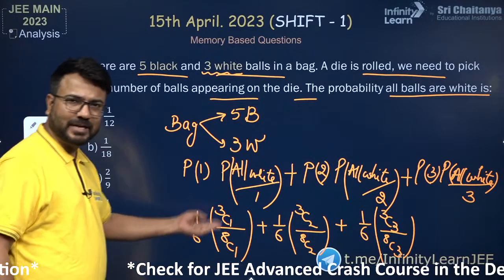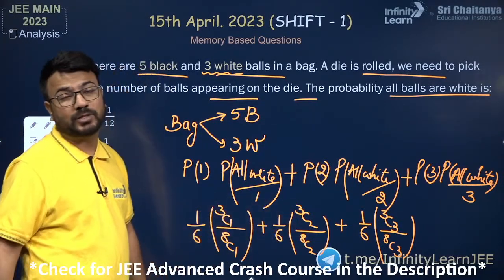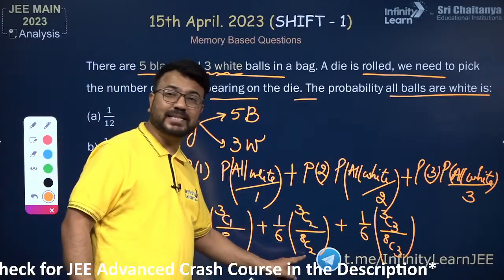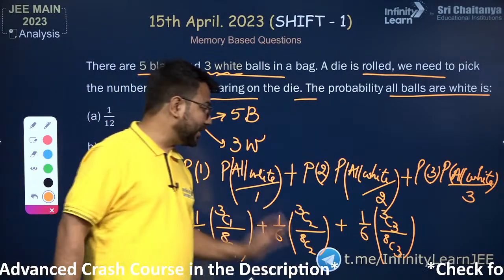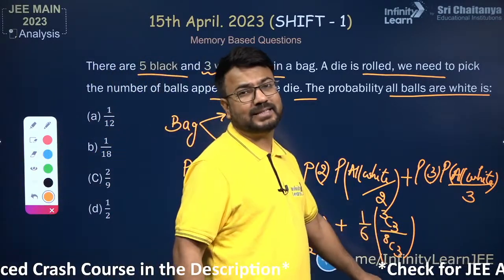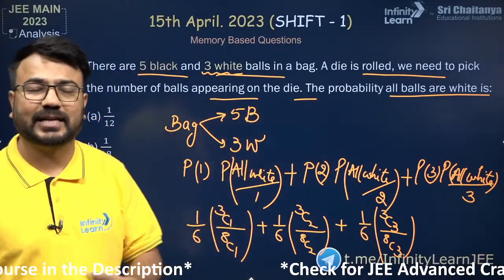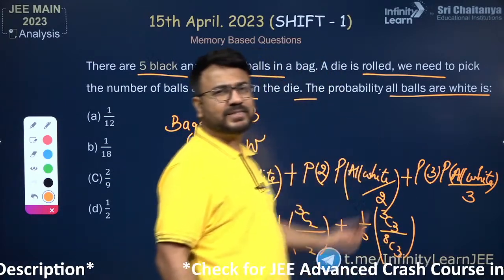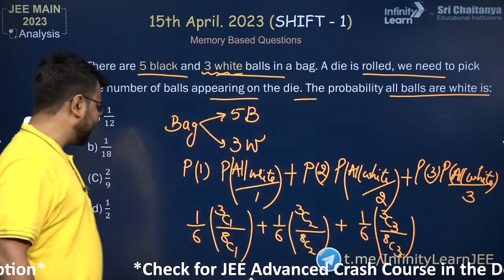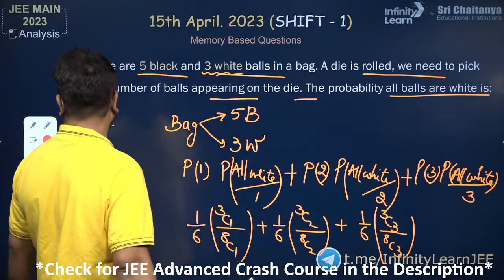This is the calculation part. 3C1 is 3, 8C1 is 8. 3C2 will be 3 into 2 upon 2, so it will be 3, and 8C2 will be 8 into 7 upon 2, so that will be 28. 3C3 will be 1, 8C3 will be 8 into 7 into 6 upon 3 factorial, that is 6. So 8 into 7, 56, 8C3 will become 56. So in this way you will be simplifying it and you will be able to reach the final answer. I hope you understood the concept that is being used here.